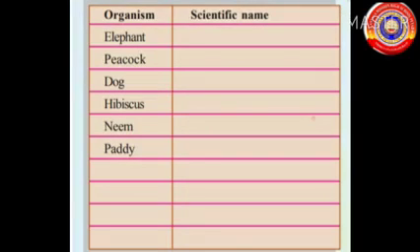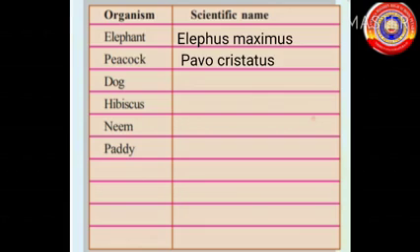Let's look at the table. The organism elephant, its scientific name is Elephas maximus. Peacock, its scientific name is Pavo cristatus. Dog, its scientific name is Canis familiaris.